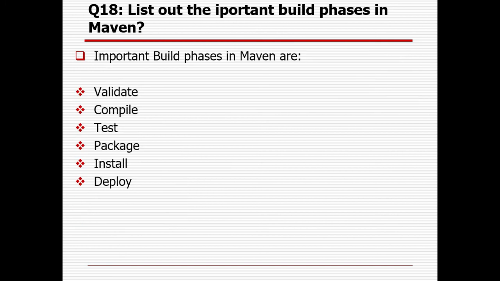List the important build phases in Maven. The important build phases in Maven are: we can validate it, compile it, test it, package it, install it, and deploy it. First we validate whether our code is correct or not. Then we compile, and we can see whether any error message is there or not. In case it is there, we fix it. Then we test it to run the code. Once the test run is successful, we package it as a jar file or war file. Then we install that package and deploy it to the particular test application or server. So that's how the Maven build happens.